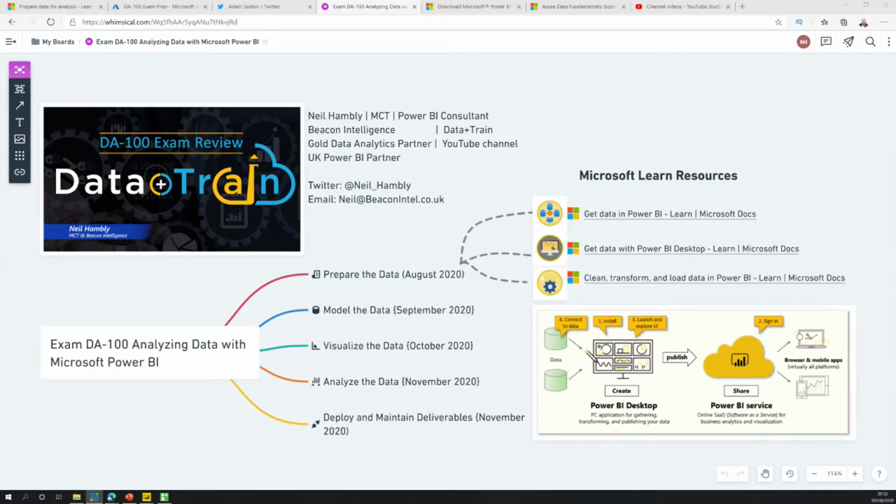So on the screen here, you'll see one of the elements that we're currently working with, which is our mind map for the DA-100 certification. This is the new role-based certification, which came out at the beginning of July, and the actual course, the 4-day DA-100 course, was released on the 24th of July.